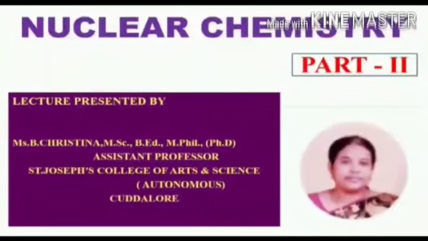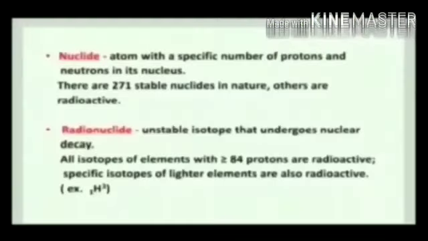In this module, we are going to discuss the types of nuclides. A nuclide is a species of an atom with a specific number of protons and neutrons in the nucleus. There are 271 stable nuclei in nature. Others are radioactive. A radioactive nuclide is an atom that has excess nuclear energy, hence it is unstable.